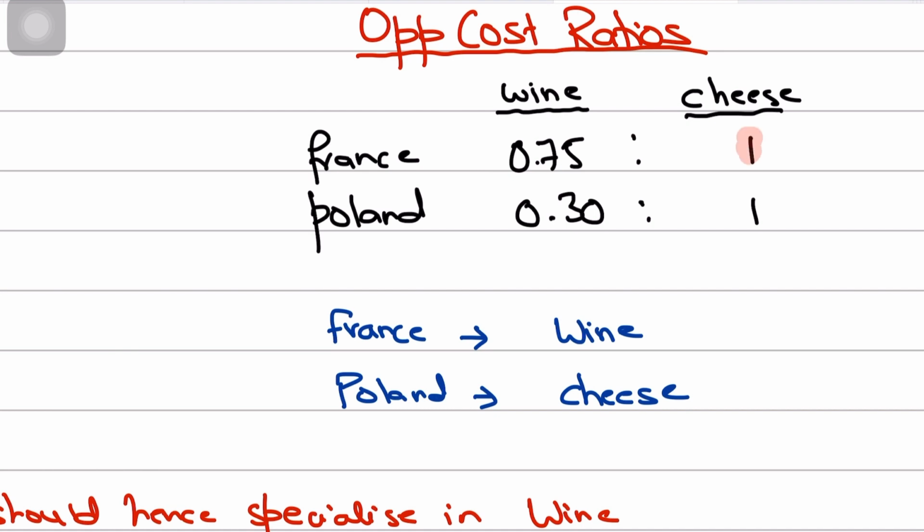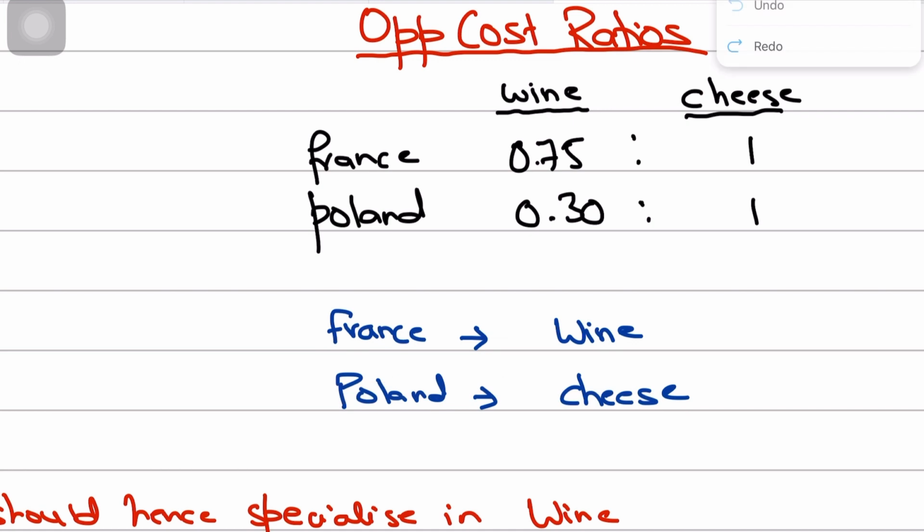in order to make one cheese, France has to forego 0.75 wine, while Poland, in order to make one cheese, has to forego 0.3 wine, right? So definitely Poland has to forego less wine to make the same one cheese. So Poland should specialize in cheese, while France has to specialize in wine, because France has a comparative advantage